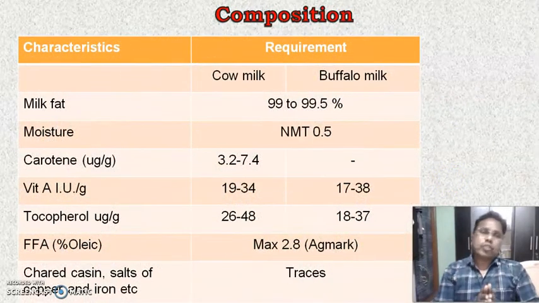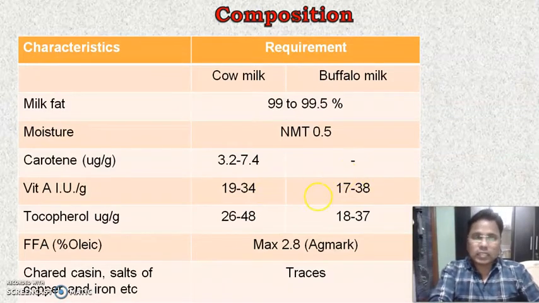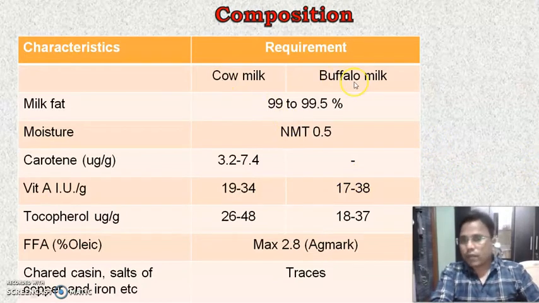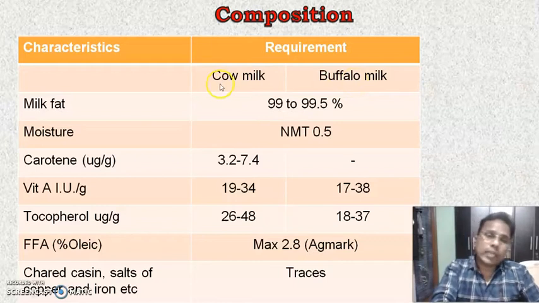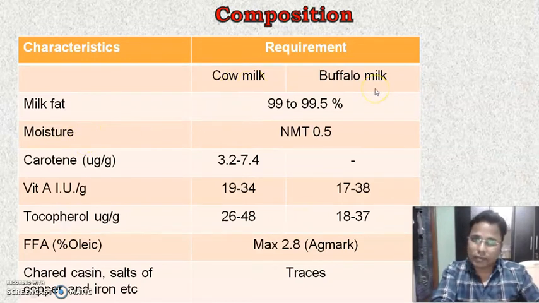This is the composition. This is the table of composition of ghee. Here, the composition is different for the cow milk and the buffalo milk. But the fat and moisture contents are similar for the cow milk and the buffalo milk.